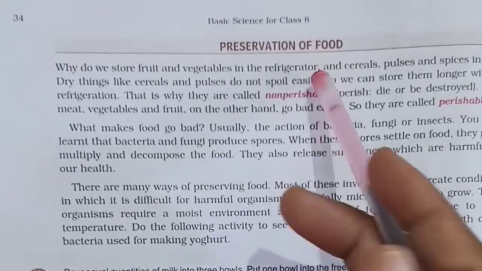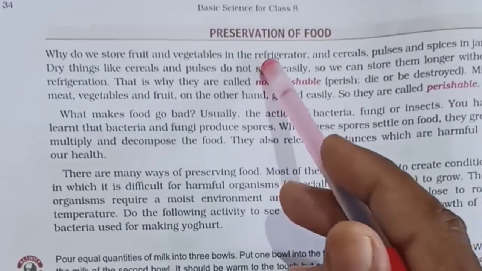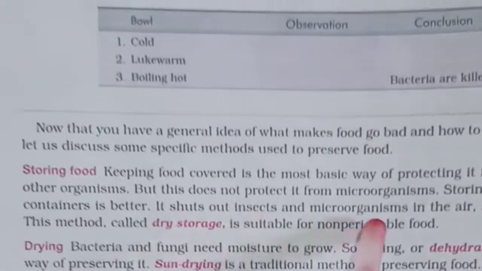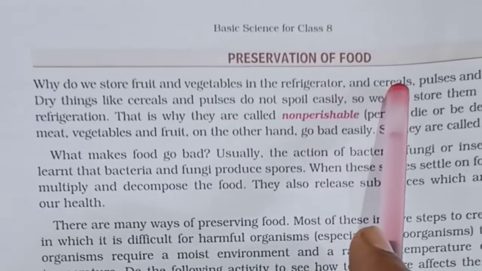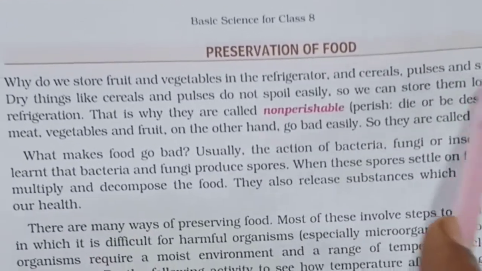So how can food preservation be done? There are so many ways to do the preservation of food. About those ways we are going to study in this part. So here we have been asked, why do we store fruits and vegetables in the refrigerator and cereals and pulses and spices in jars? See here,